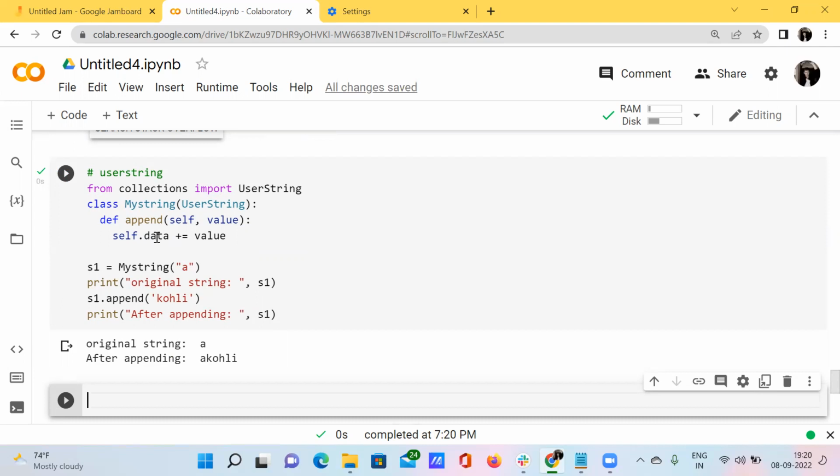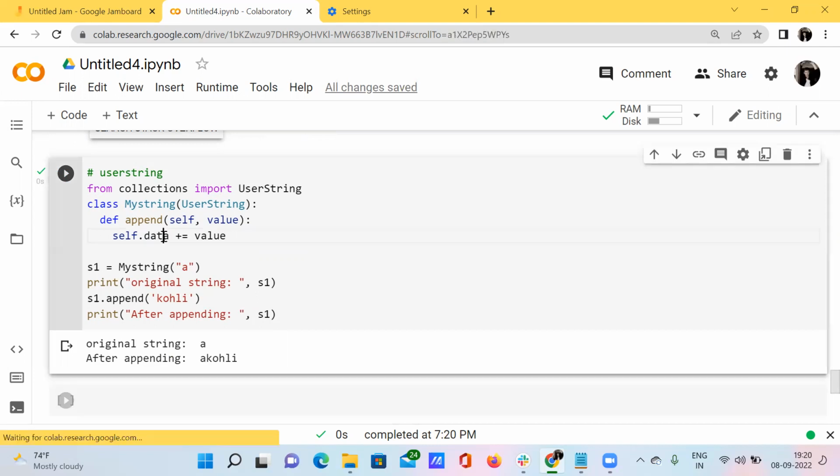Okay, got it. So I'm just explaining this. See here, my objective is to append my original string with the additional string that is nothing but the Kohli. Here my additional string will be Kohli and my original string will be A. Instead of A, I am giving that Virat.